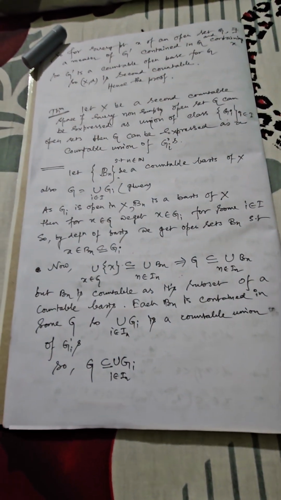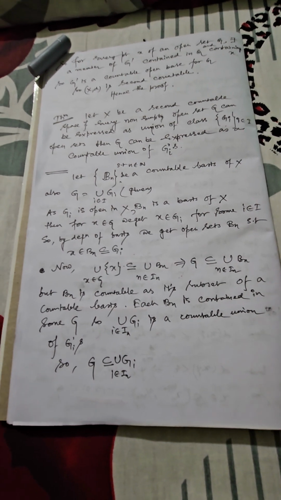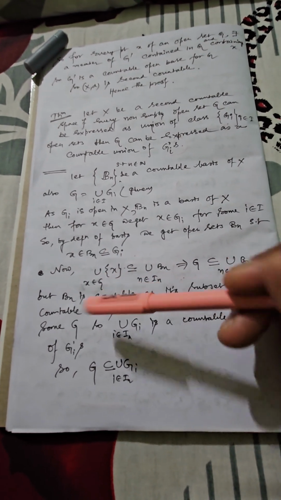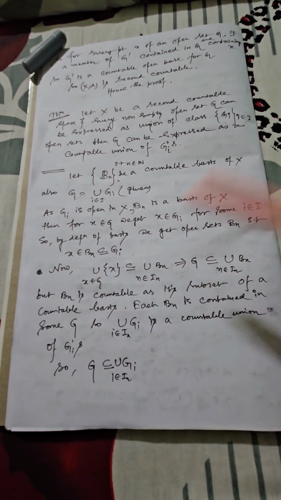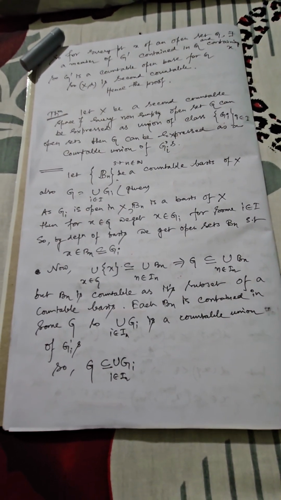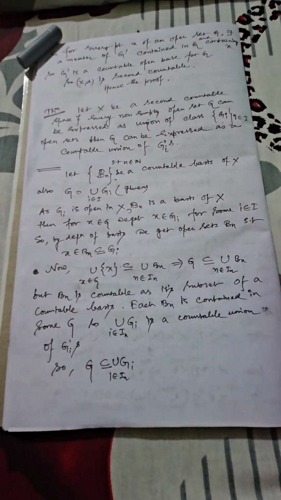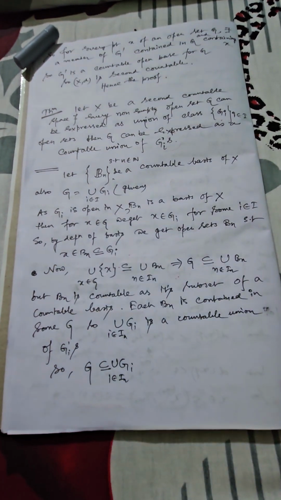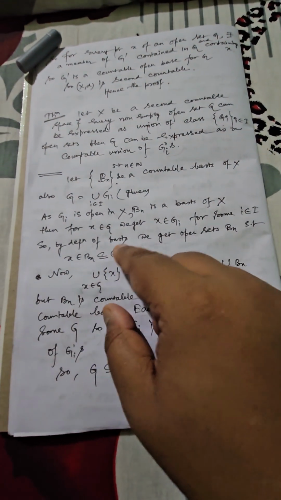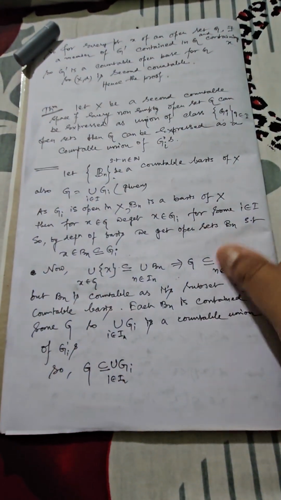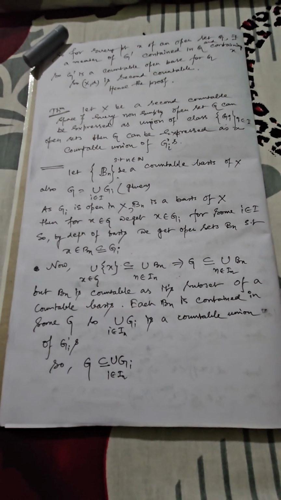Now how many points can you select in this way? Arbitrarily many points: x1, x2, x3, in this way you can consider the collection of all such points, but ultimately they are all contained in G. So the union of singletons x, that means you have selected one point after another in a sequential manner, x belonging to G, is contained within the union of Bn, because each and every x is contained in Bn, which is further contained in the union of Gi, that is G itself, and G itself is contained within the union of Bn.